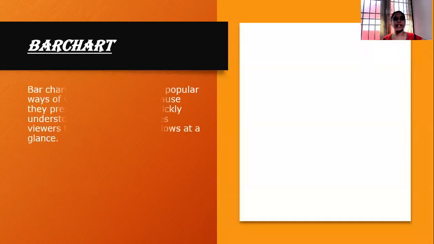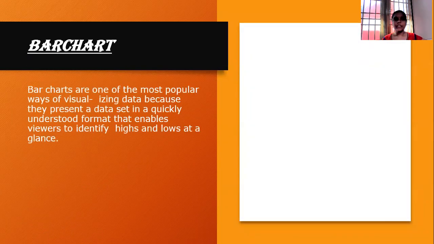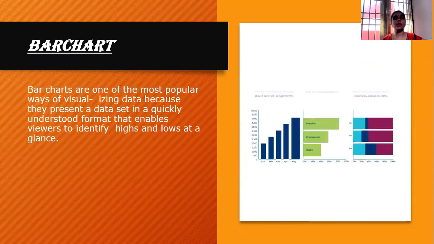First one is the bar chart. What is a bar chart? A bar chart is one of the most popular ways of visualizing data, because the data set can be quickly understood in this format and it enables viewers to identify high and low values at a glance. And bar charts are mainly divided into 3 types: vertical bar charts, horizontal bar charts, and fully stacked bar charts.